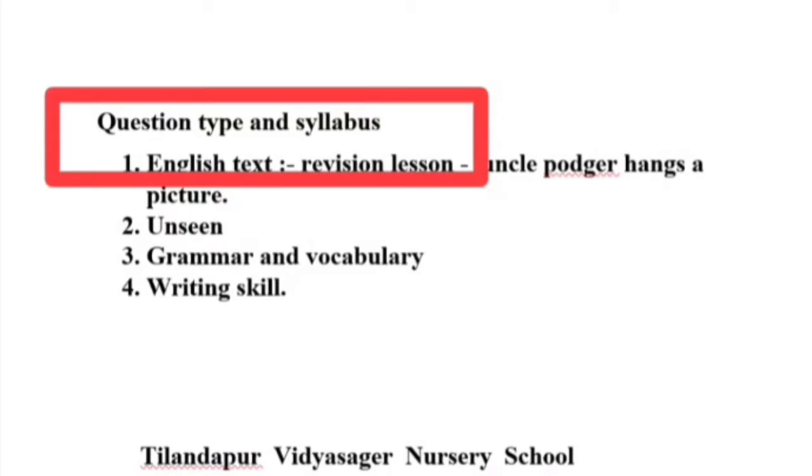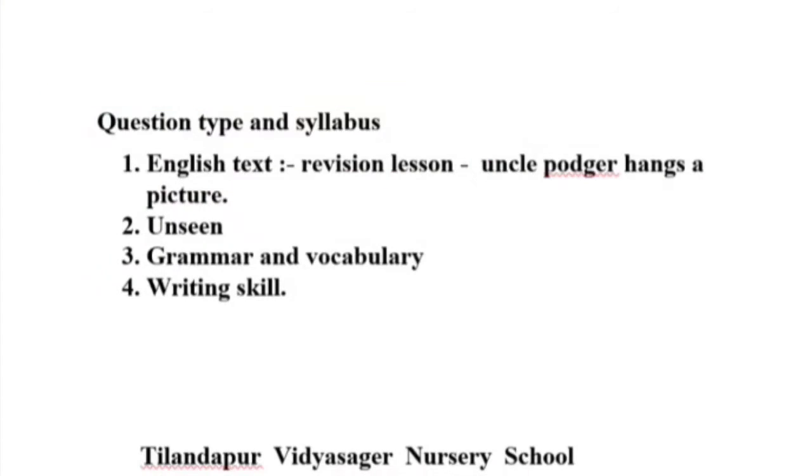So from your syllabus, you see in your English textbook, the syllabus has been selected from the revision lesson to Uncle Pojar hangs a picture. Okay. So from that part, in the seen portion, a passage will be given, and from that passage different types of questions will be selected. And which types of questions will be selected, we will discuss later.